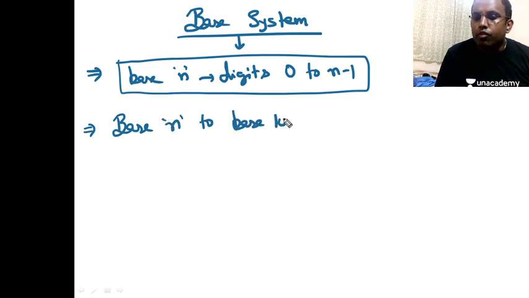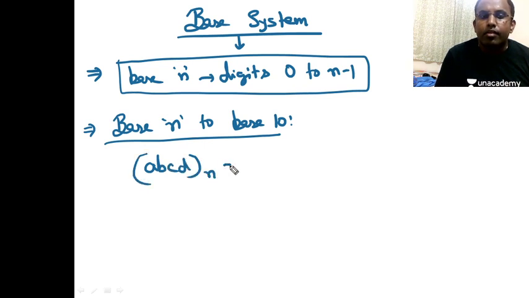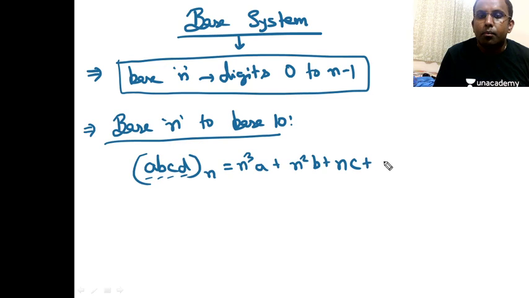I'll quickly revise all the basics. It's base n to base 10. So ABCD in base n is converted to base 10: you start off with powers 0, 1, 2, 3, so n cube into A plus n square into B plus n into C plus D. This is now converted to base 10. This is how you convert any base n to base 10, right?